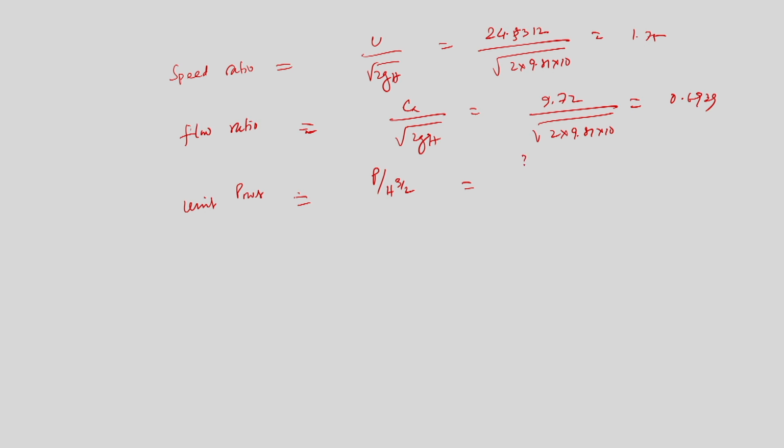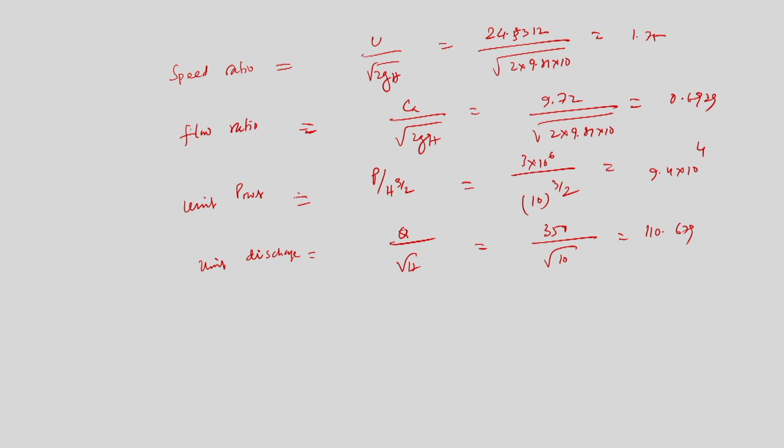What is P? 3 into 10 power 6 divided by 10 power 3 by 2, and that will give 9.4 into 10 power 4. And unit discharge equals Q divided by root of H. What is Q? 350 divided by root of 10, and ultimately I will obtain 110.679.